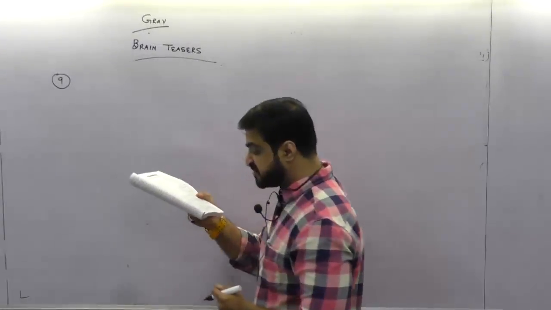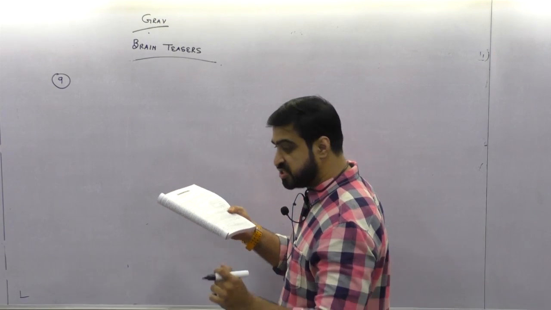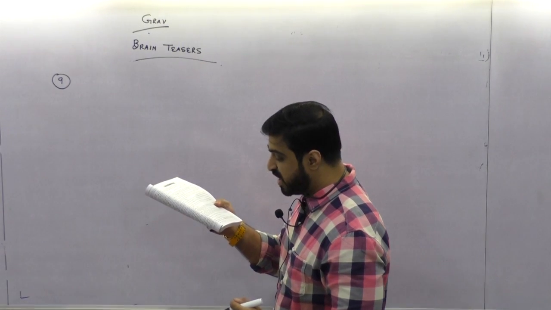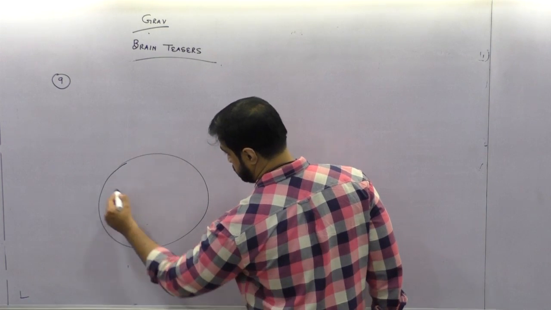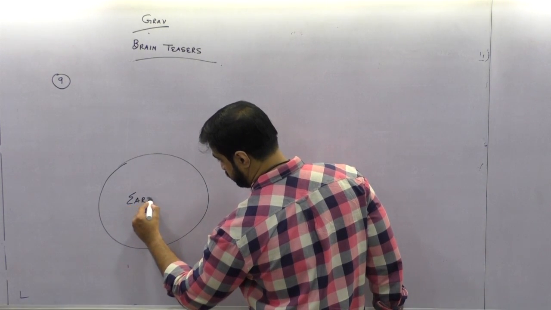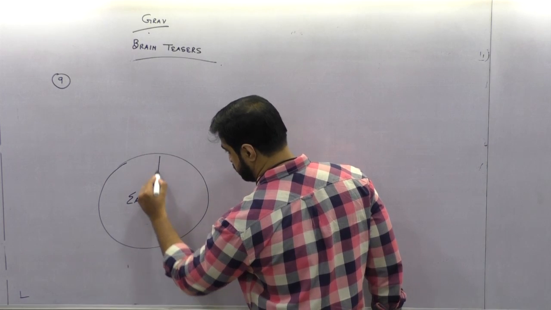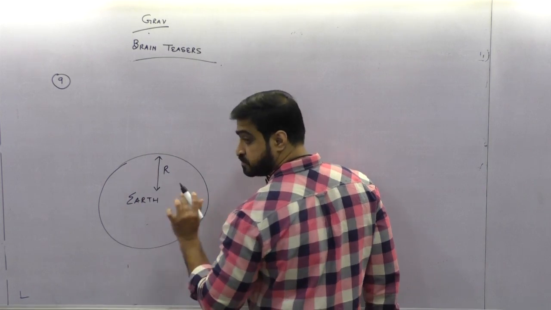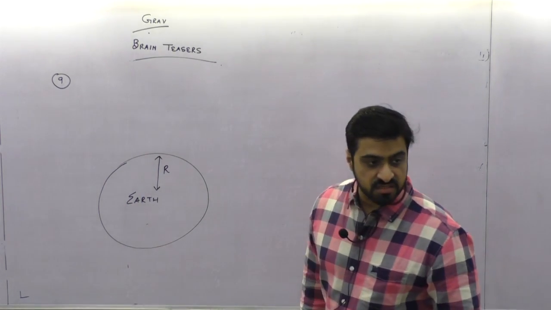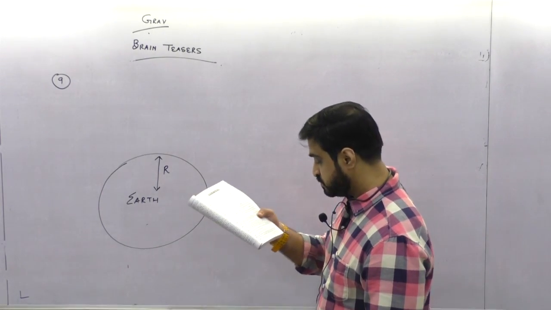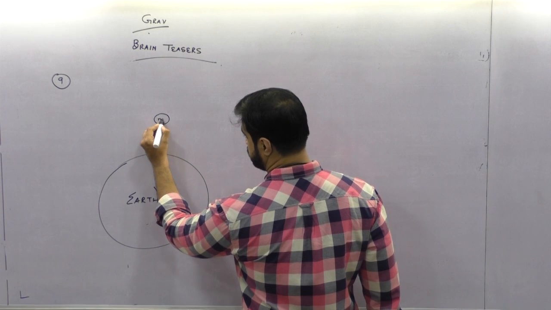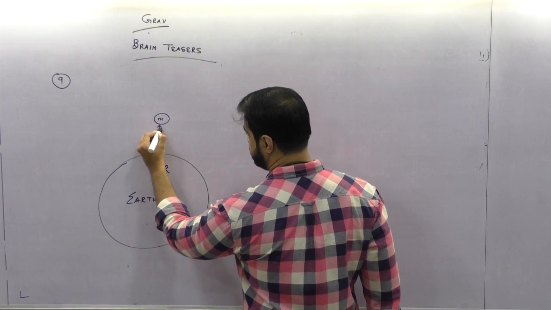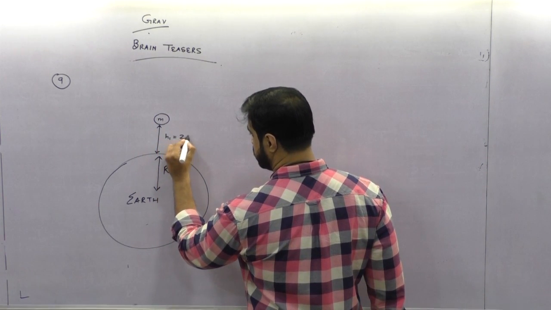Calculate the work done in shifting a satellite of mass 1000 kg from a height of 2r to a height of 3r above the earth's surface. So, this is the Earth, big R. There is a satellite whose mass is 1000 kg. Where is it? It is at a height of 2r. How much height is it at? 2r above the earth's surface.